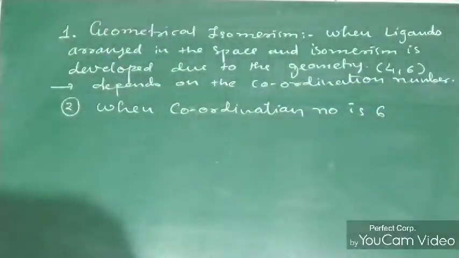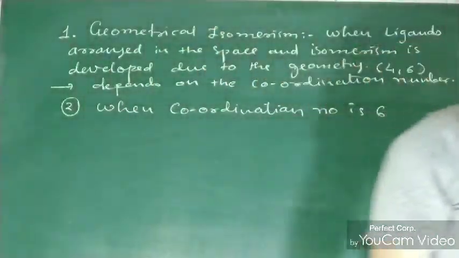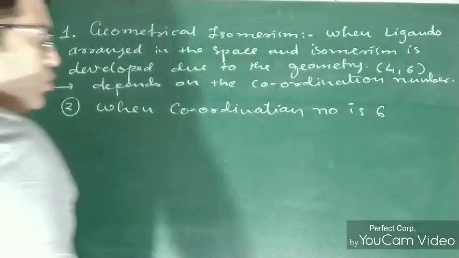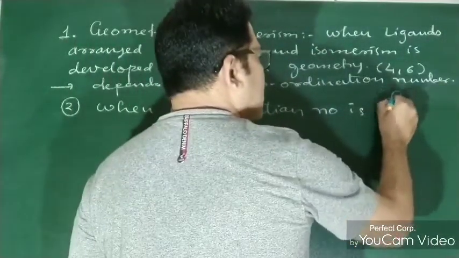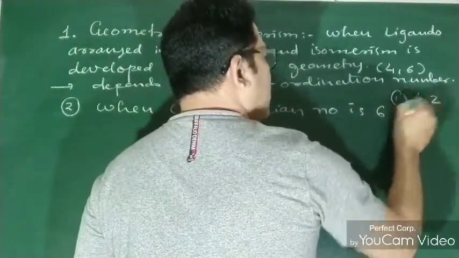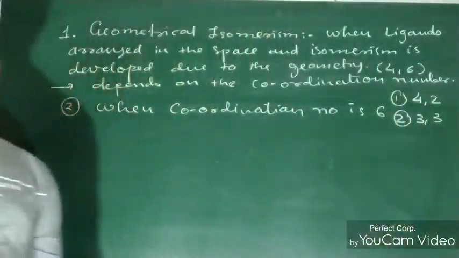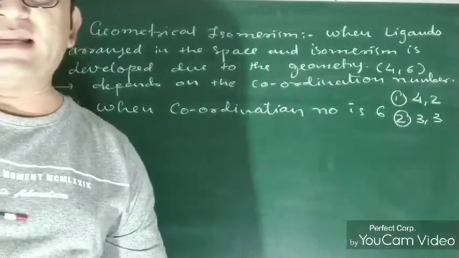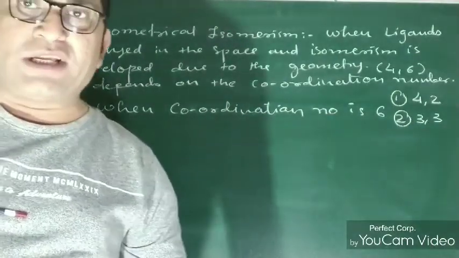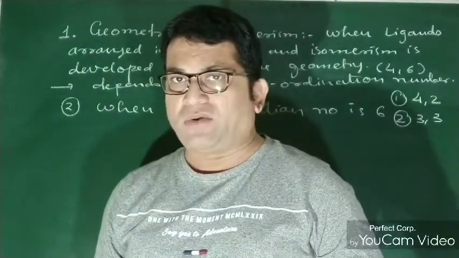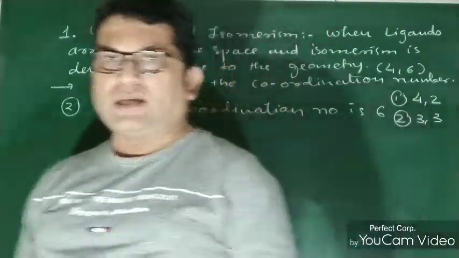So when the coordination number is 6, according to that geometry, the number is divided into two parts. The first one is 4, 2, and the second one is 3, 3. The total number 6 can be divided into two categories. And according to that, now we are going to talk about the isomerism.